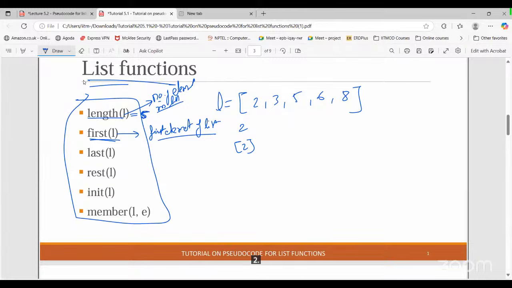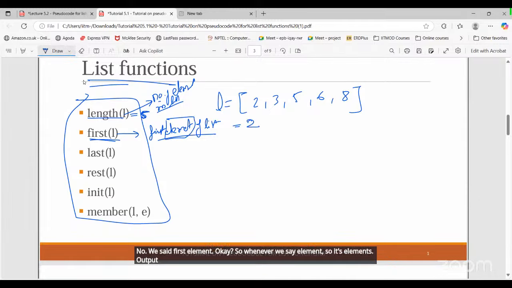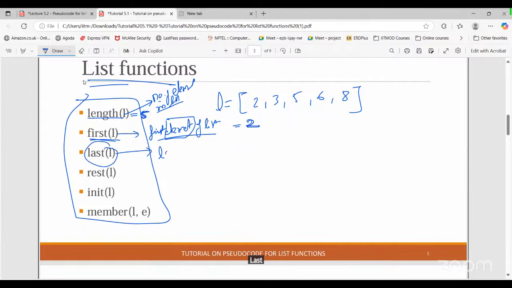With the bracket, inside the list? No. We said first element. Whenever we say element, it's an element, so the output will be 2 only, not the list. Last of L will be the last element of the list, that is basically 8 here.